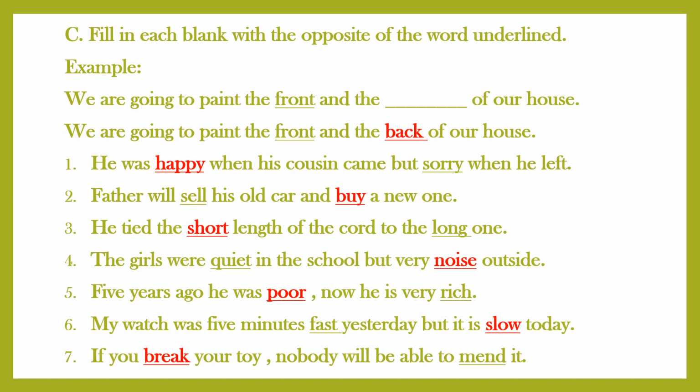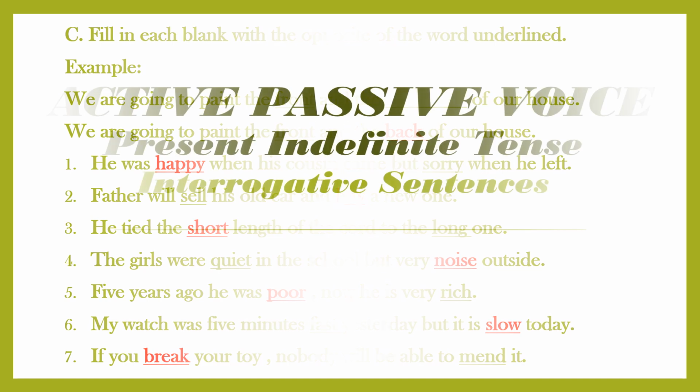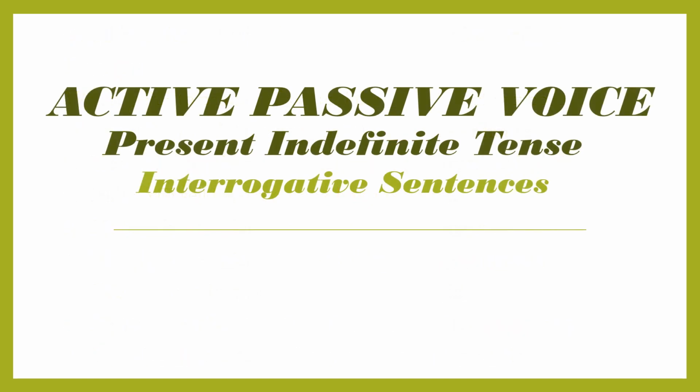Seventh sentence is: if you dash your toy, nobody will be able to mend it. Mend is in the underline form, so the opposite of mend is break. If you break your toy, nobody will be able to mend it. So this is exercise number C. You have to write them in your book. Now we have to start active passive voice, present indefinite tense.